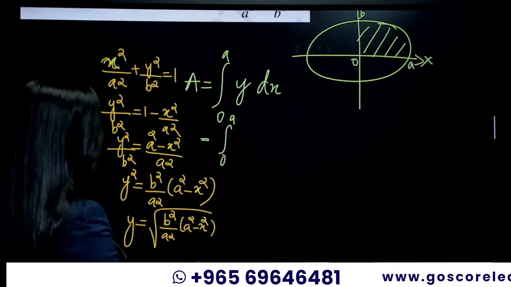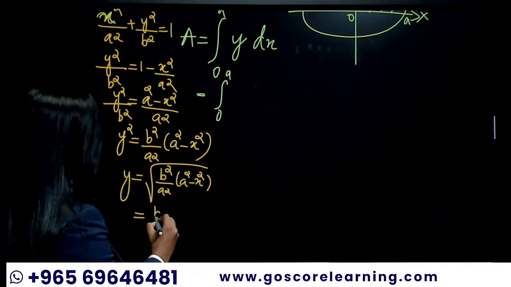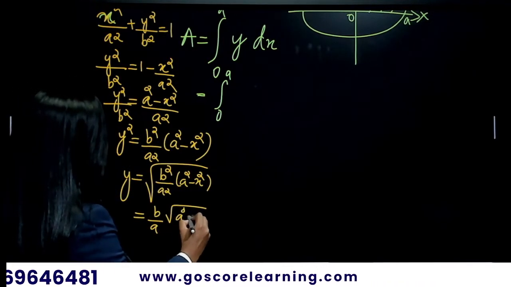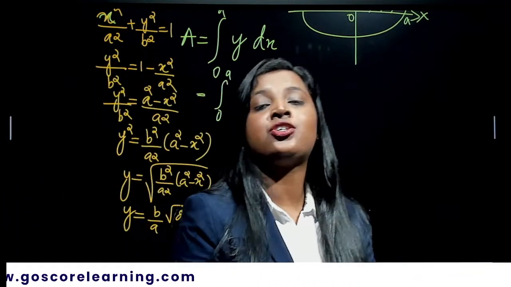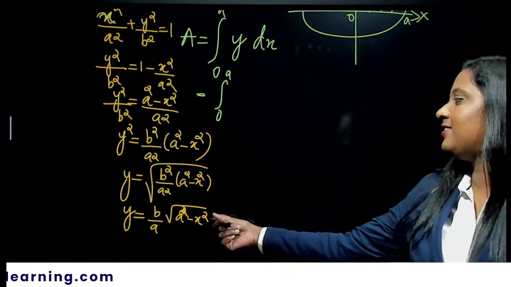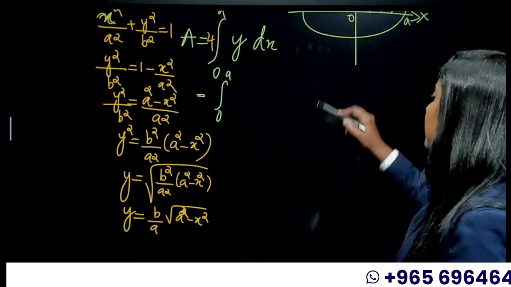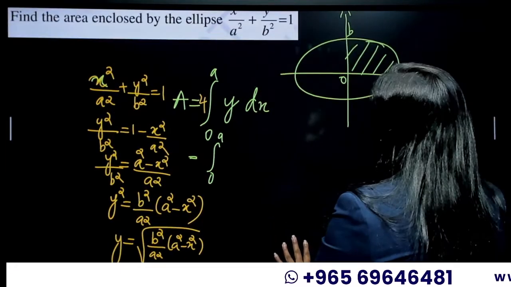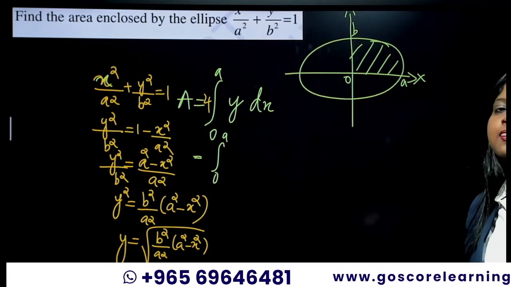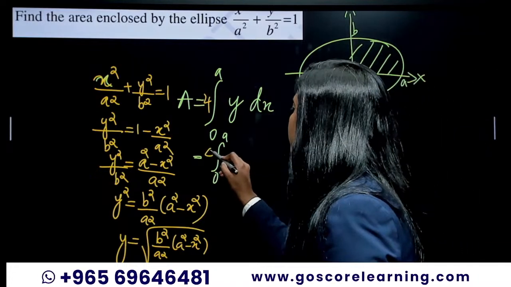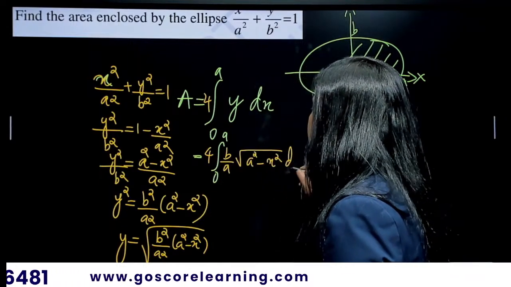Okay, so we are going to take it outside. We will be getting this as y is equal to b by a root of a squared minus x squared. I told you, right? Whatever is the equation, whatever is the shape given, you will end up with this equation. Simple. Again, we are integrating and then multiplying by 4 because we just took the first quadrant, so you have to multiply that by 4 to get the entire area. So 4 into b by a root of a squared minus x squared dx.